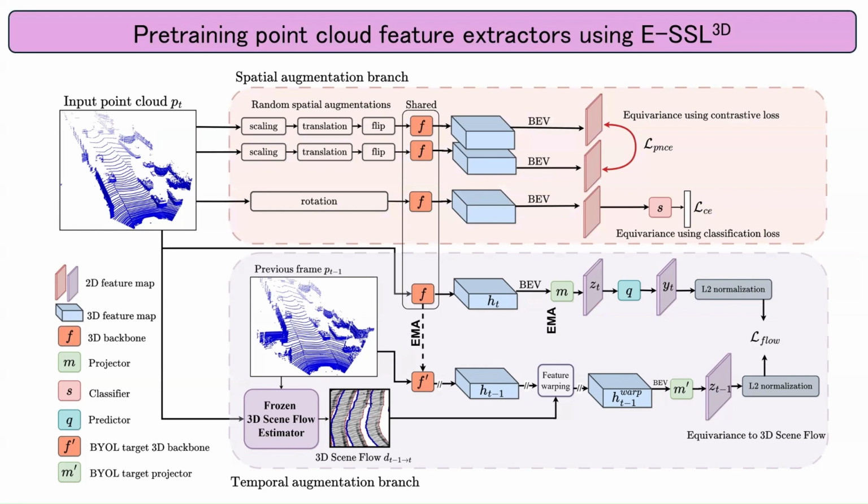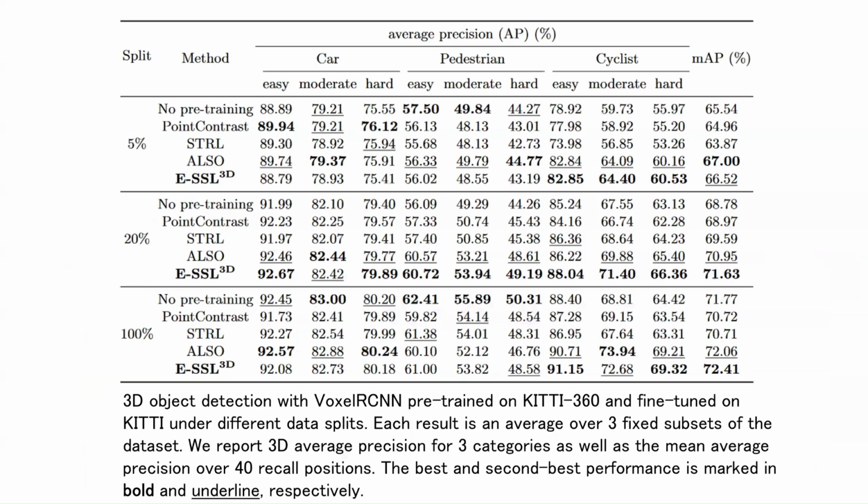The final loss function used to train the network is the sum of the contrastive loss, the classification loss, and the L2 distance loss, all of which are brought to similar scales through loss coefficients. We use the KITTI-360 and the Waymo Open Dataset for pre-training and perform fine-tuning for the downstream task of 3D object detection. These are the results of 3D object detection with Voxel R-CNN pre-trained on KITTI-360 and fine-tuned on KITTI under different data splits.